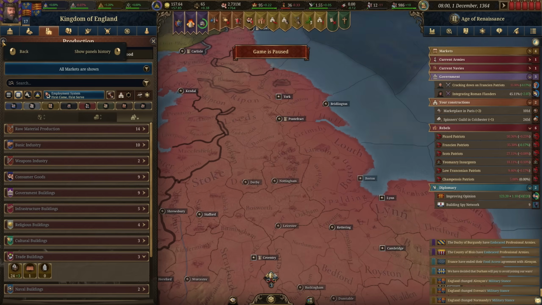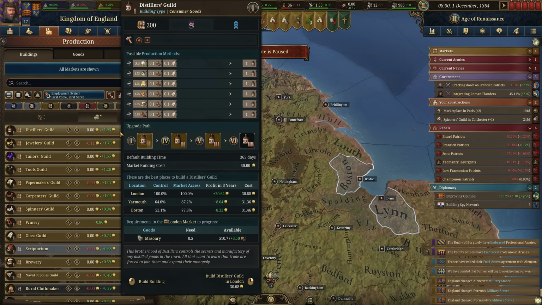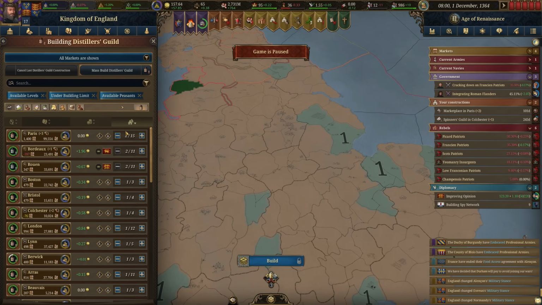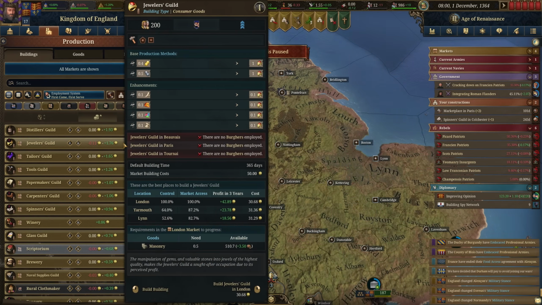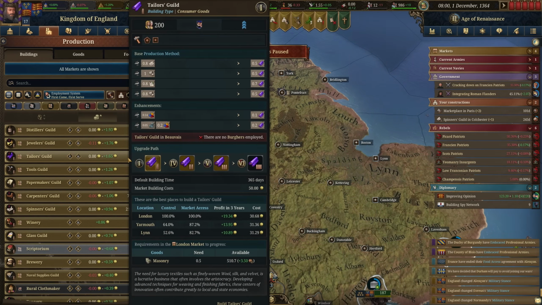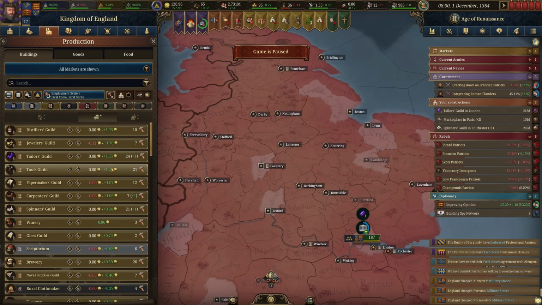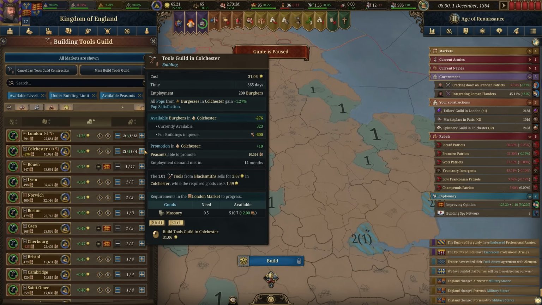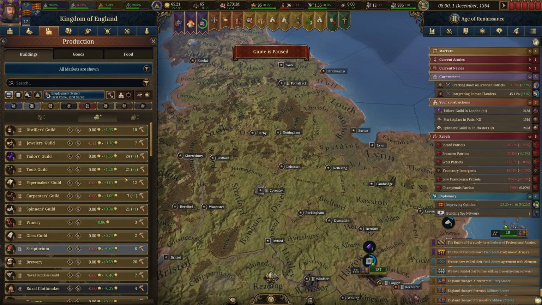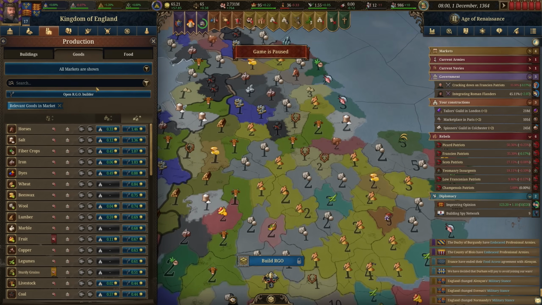And let's see what other buildings we might want to construct just based on income. We could do a distiller's guild. Looks like those would be profitable. So Bordeaux is the one that would make us all that money, and we don't directly control that, so I don't think we're going to build there. And we're not doing the Jewelers Guild, so I suppose we're going back into the Tailors Guild. Get one of those for London and the Tools Guild. Maybe do one more, because they seem to be pretty profitable. And I think that's probably it. Let's go to the RGOs.